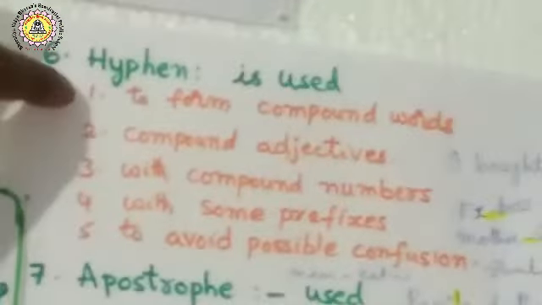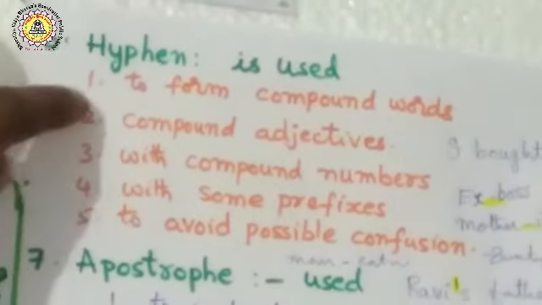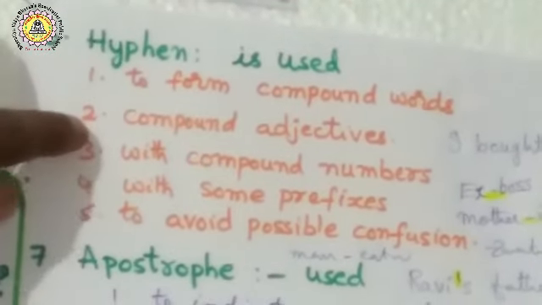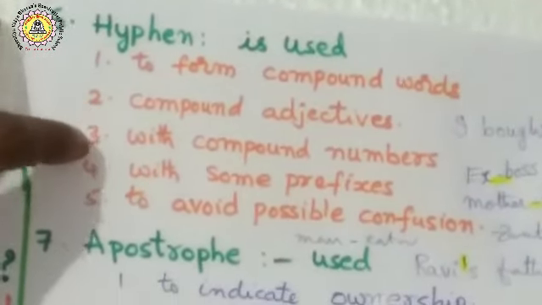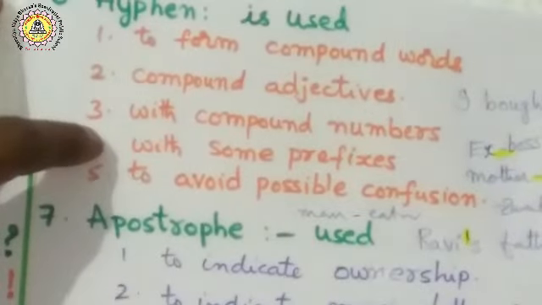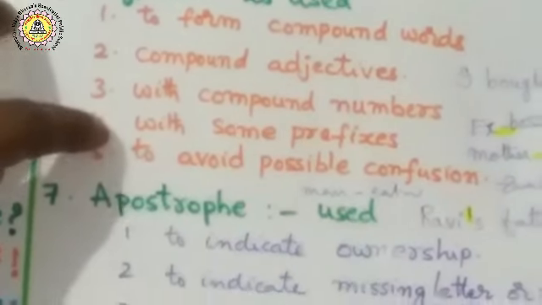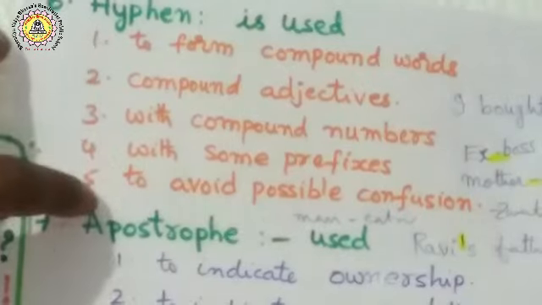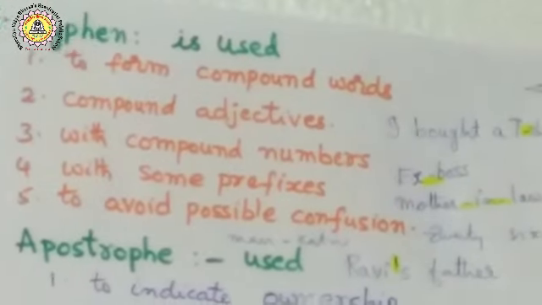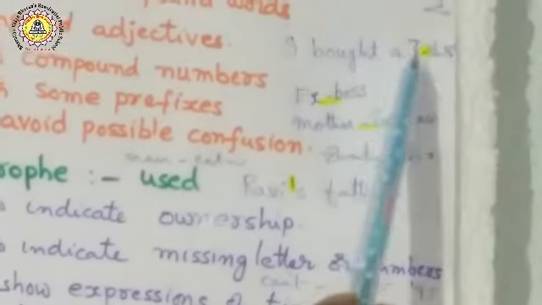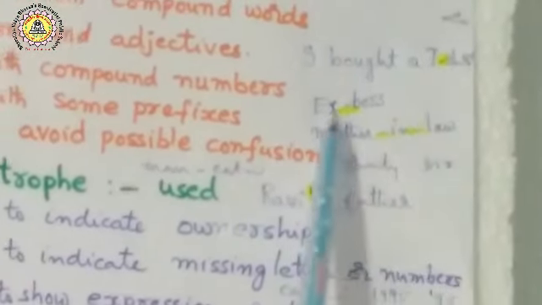A hyphen is like a dash but smaller than the dash. A hyphen is used to form compound words, compound adjectives, compound numbers, words with some prefixes, and to avoid possible confusion. For example, I bought a T-shirt. T and shirt with a small dash: T-shirt.